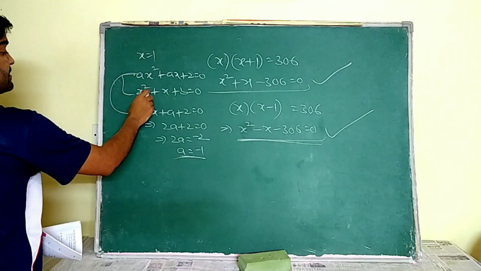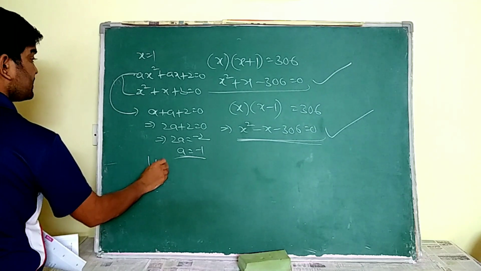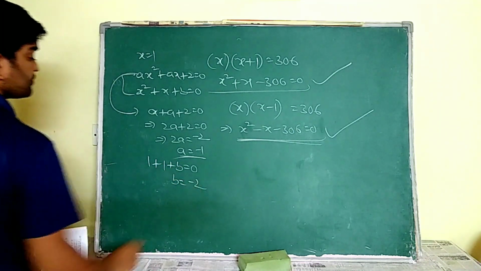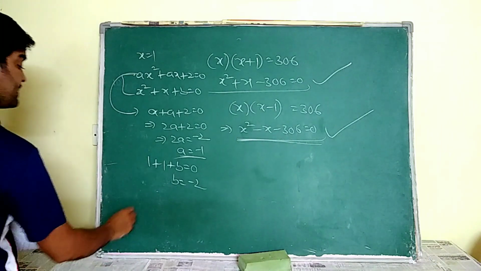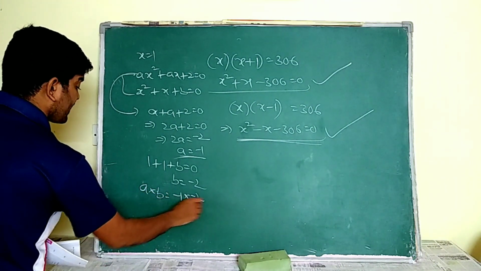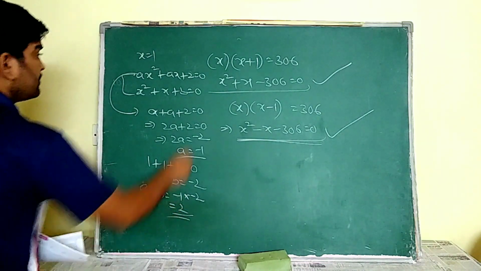By substituting x is equal to 1 here, 1 plus 1 plus b is equal to 0. Then b is equal to minus 2. But here he asked us to write a into b. A into b is equal to minus 1 into minus 2. That is equal to 2. 2 marks.